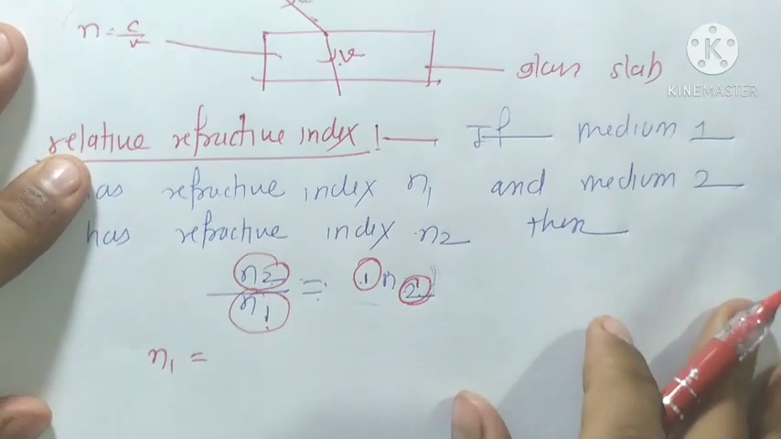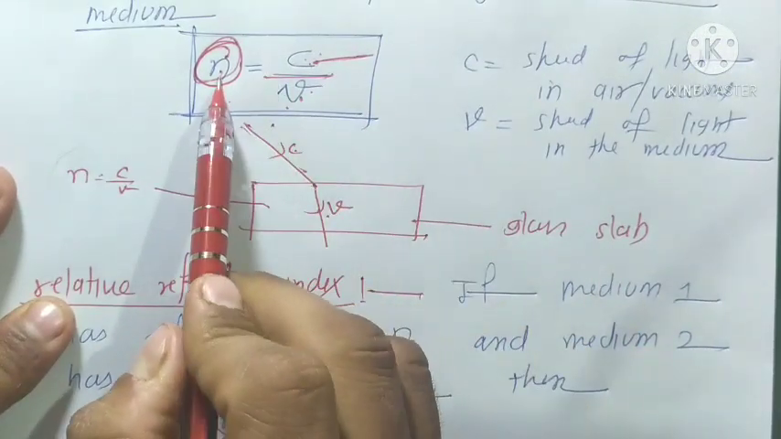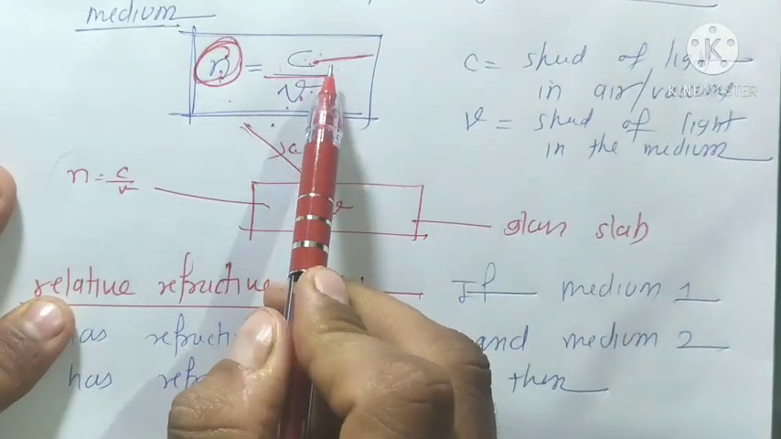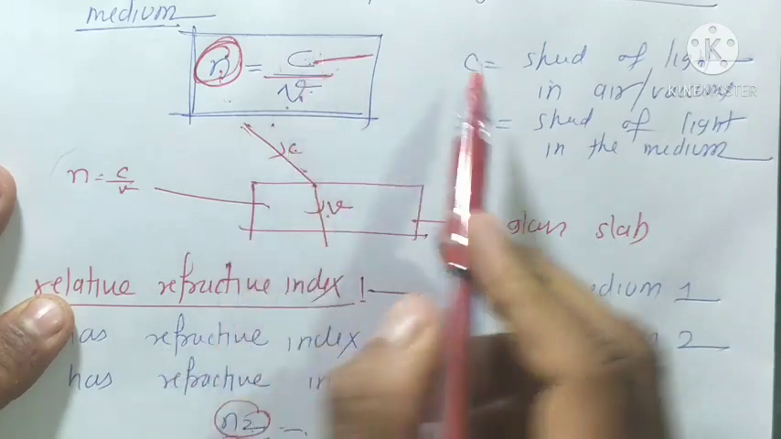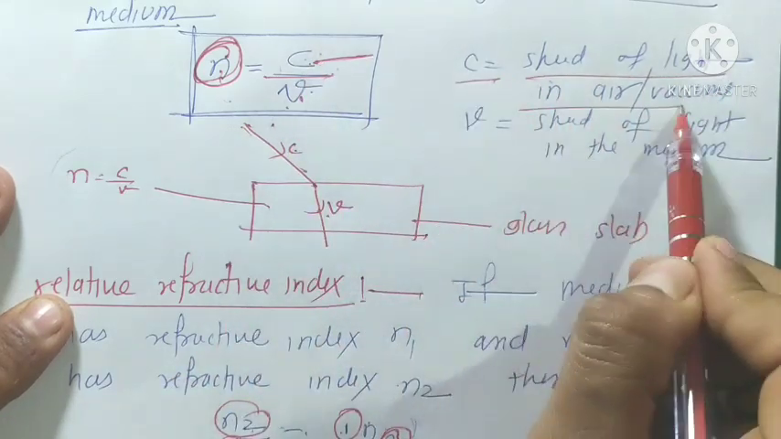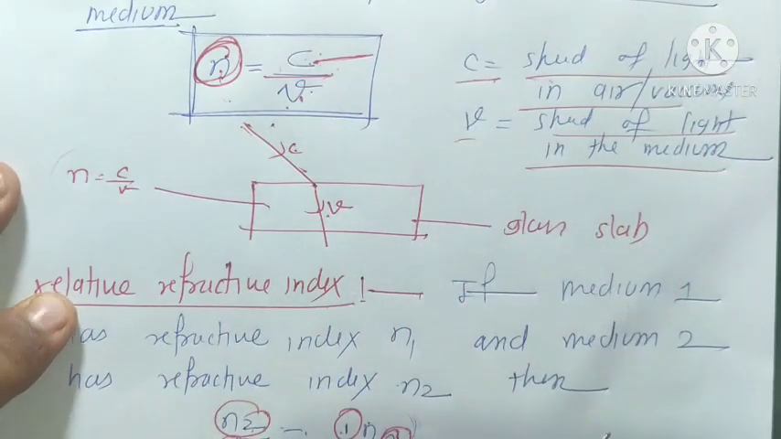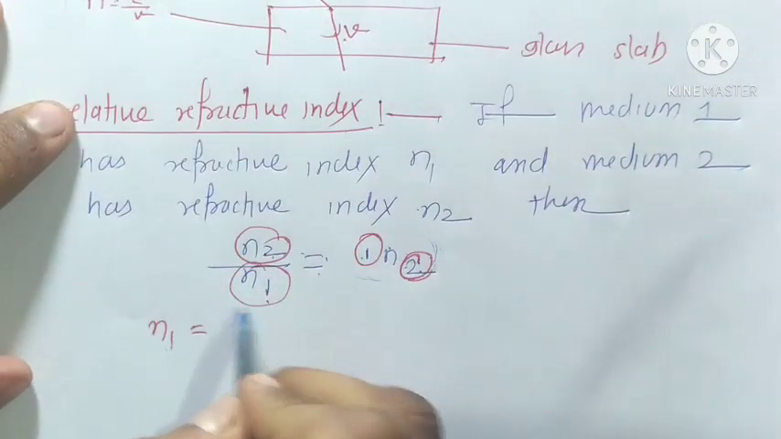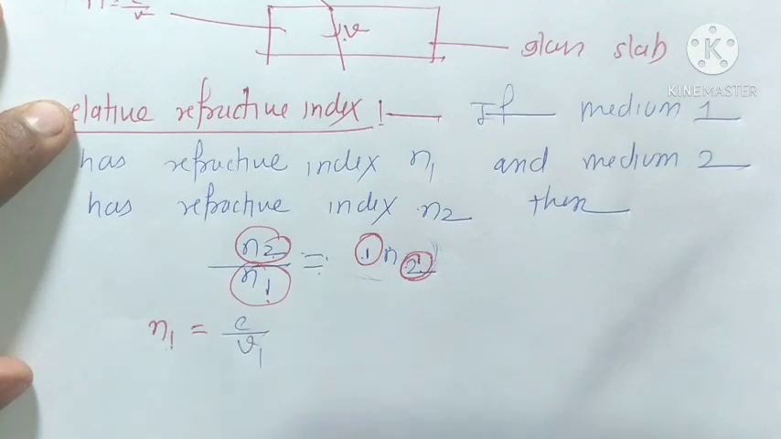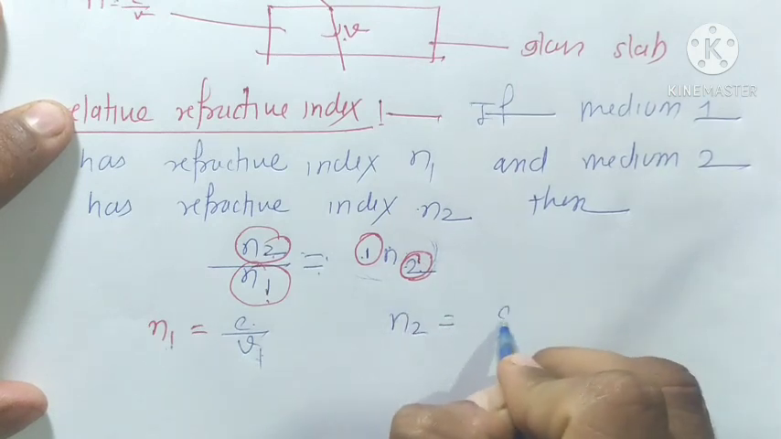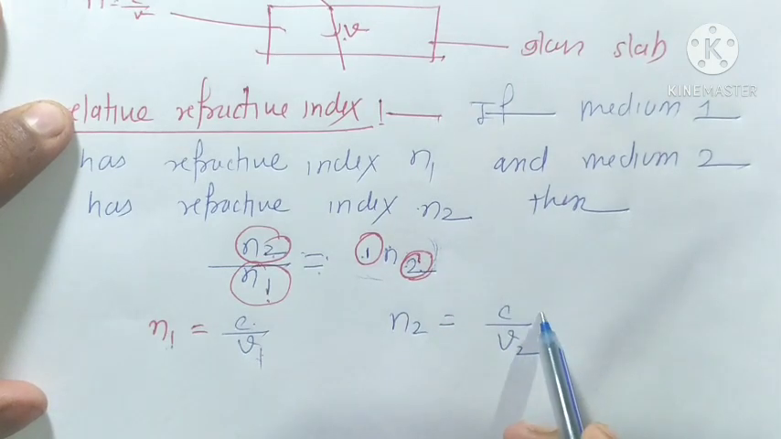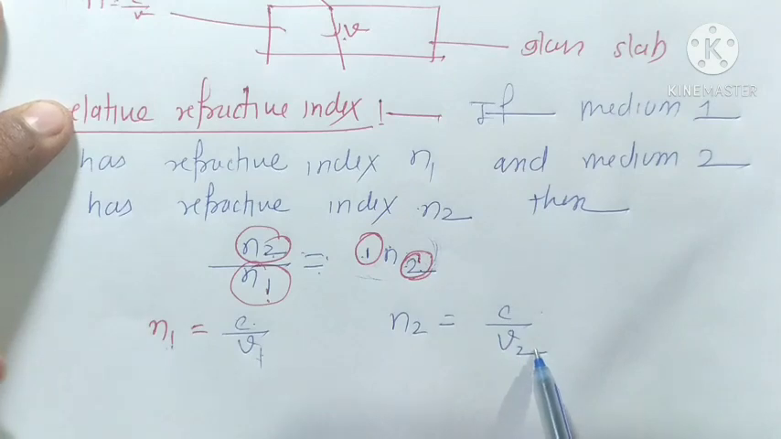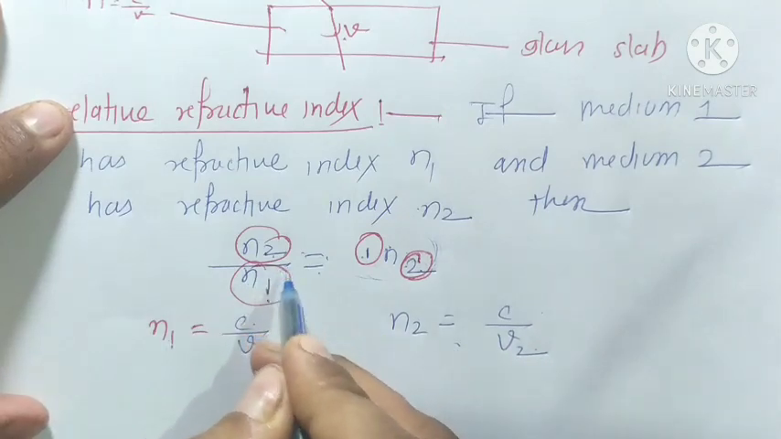We already know that refractive index is equal to c upon v, where c is the speed of light in air and v is the speed of light in the medium. So n1 is equal to c upon v1, speed of light in air over speed of light in medium 1, and n2 is equal to c upon v2, speed of light in air over speed of light in medium 2. So we put these values here.